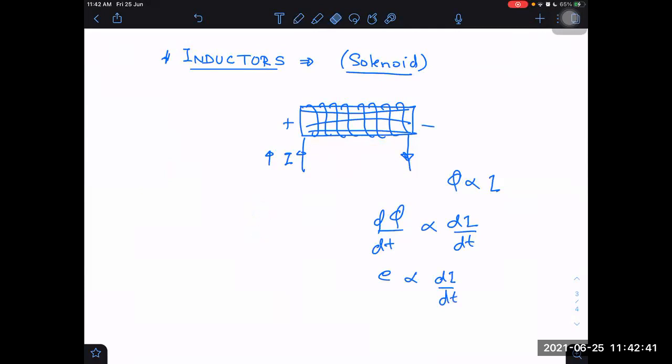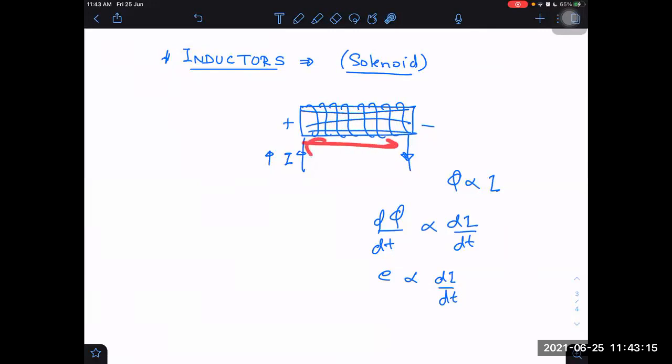Now, don't think it is like a resistance across which potential will be dropped and V will be proportional to I. Not like that. Here potential difference is there, but that can exist even if there is no resistance of the inductor. It is a pure inductor without any internal resistance. Although no wire is possible which has no internal resistance. Every wire will have some internal resistance. But for an ideal inductor, I will assume it has no internal resistance. It is just a pure conducting coil, made up of maybe superconductors.